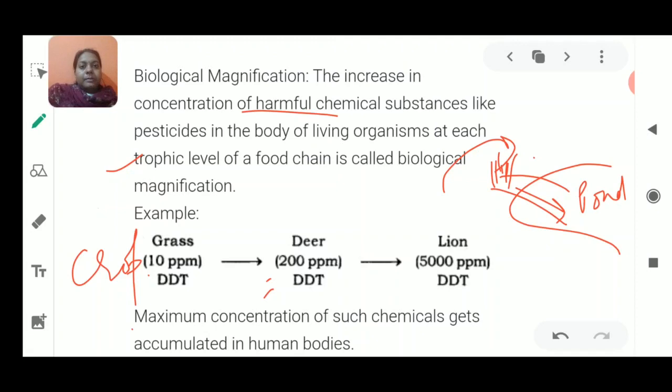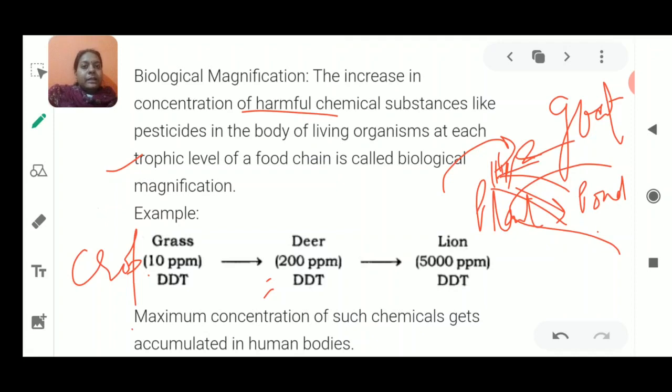Now some animal comes over there to drink water, and if it finds some grass or some crop, any plant product, suppose that, this plant will be eaten up by the goat. For example, if we take a goat, it is going to eat this plant product, and you see that water is also present nearby. This animal is a herbivore, and it is going to eat this grass and drink the water from the pond.